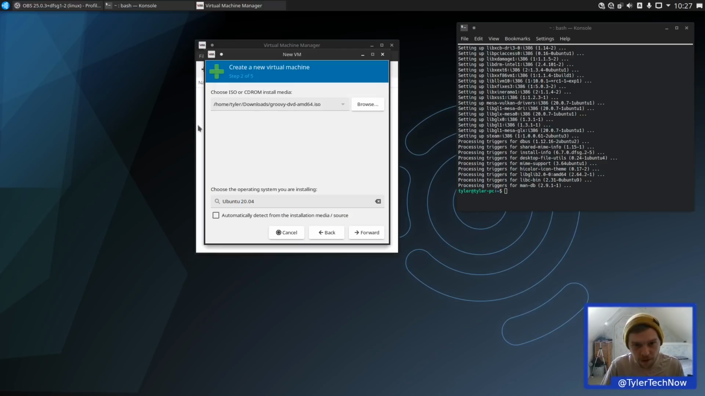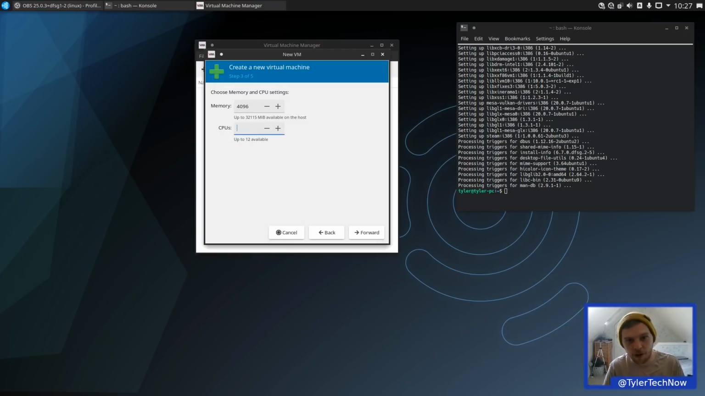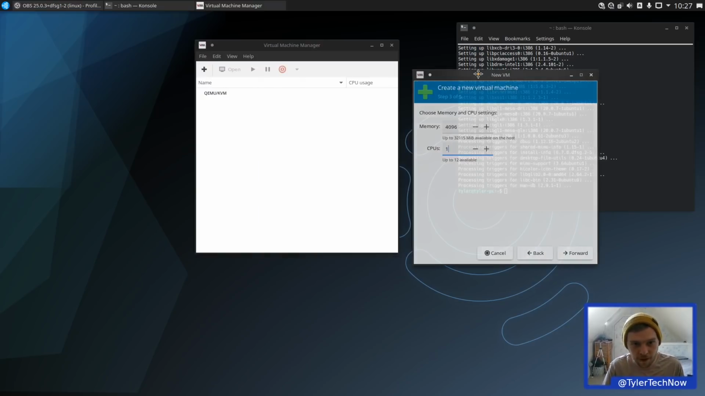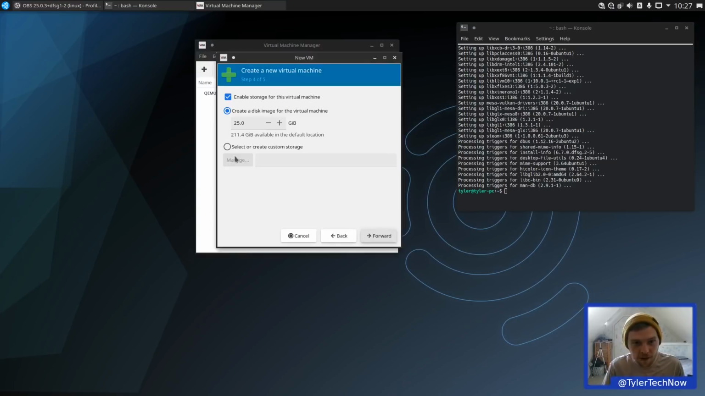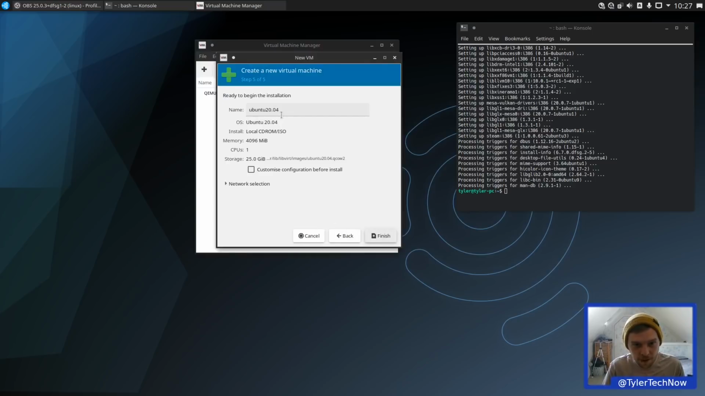Let's just go for 20.04, screw it. Yep. Oh, so it at least detects that it needs that. I'm going to only do 1 core though, because I know we're recording and I don't want to go too crazy. Forward, yeah, leave it as a default. So it says that, but we're on 20.10, so we're just going to do that.